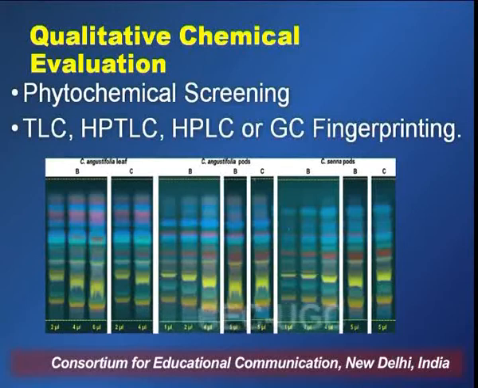Still, you can see the difference in the TLC profile of the two parts of the same plant. Similarly, if we compare the pods of Cassia senna and angustifolia, there is a difference in the TLC profile, and one can easily assess by observing the TLC profile the identity of a particular crude drug, as well as whether the given drug has been adulterated with some other drug or not, because in that case also there will be a change in the TLC profile of the given drug.